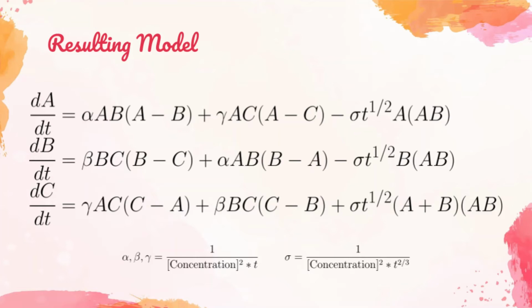We know from our assumptions that compromise will have a time dependence. We also know that compromise will depend on both populations A and B. Additionally, the compromise will be proportional to A as it relates to A, proportional to B as it relates to B, and proportional to A plus B as it relates to C in order for it to be symmetric, because it's subtracting from A and subtracting from B and adding to C over time. The units for our constants are listed below, where time is measured in years.